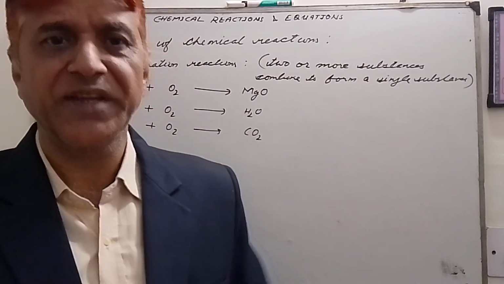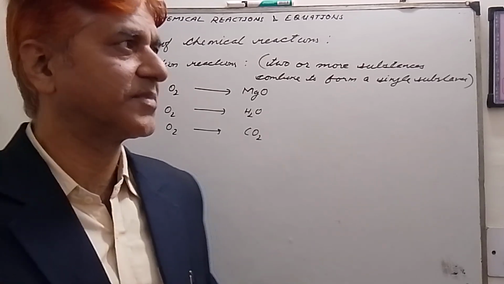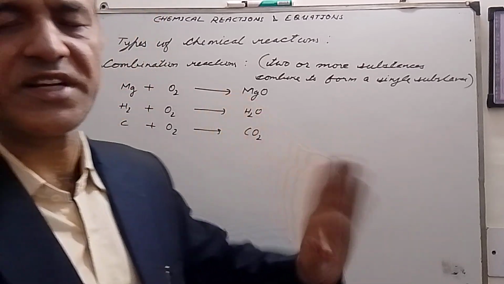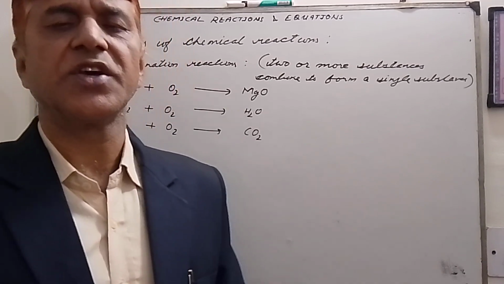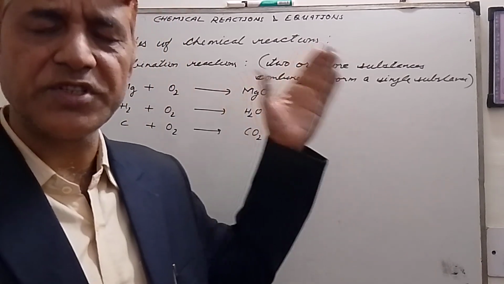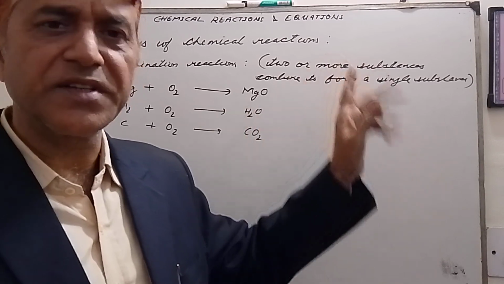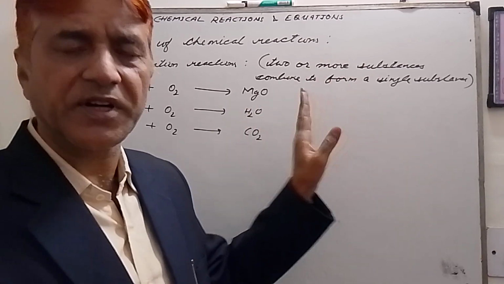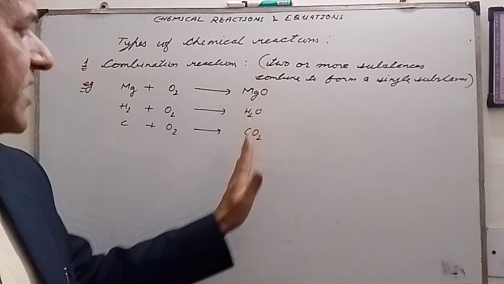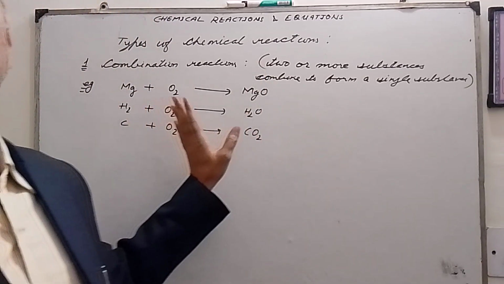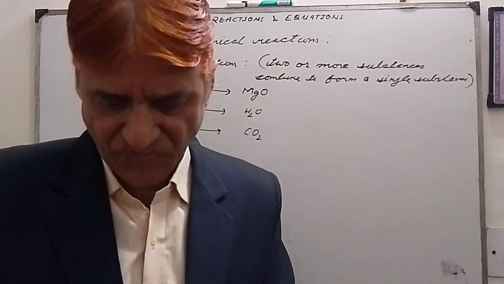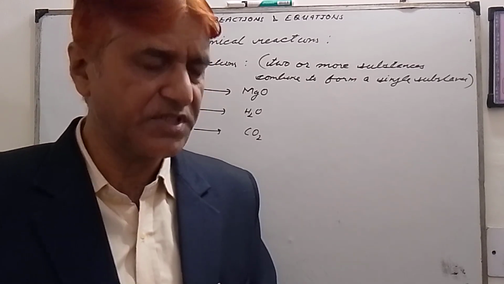So how do we identify a combination reaction? That is very, very simple. If we have two or more substances on the reactant side and one substance on the product side, that chemical reaction is a combination reaction. This is very simple, my dear students.